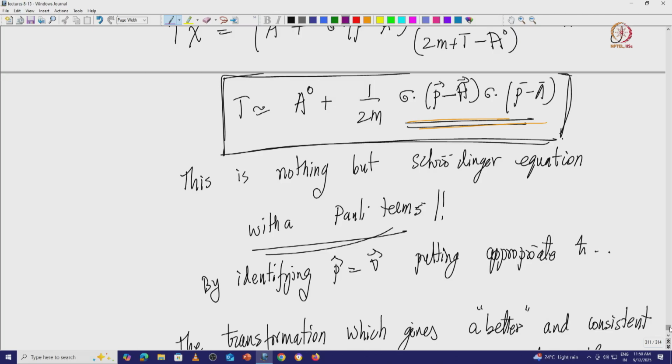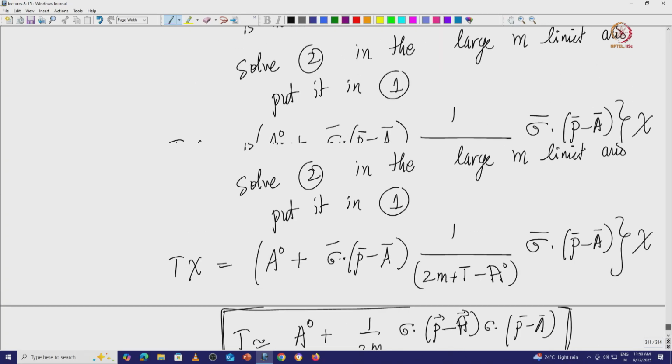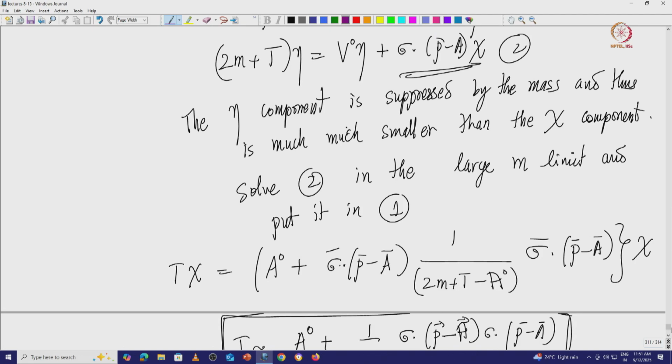You do not have a systematic expansion in terms of the relativistic corrections to this Hamiltonian. This is good, but one does not have a systematic expansion of all the relativistic effects.